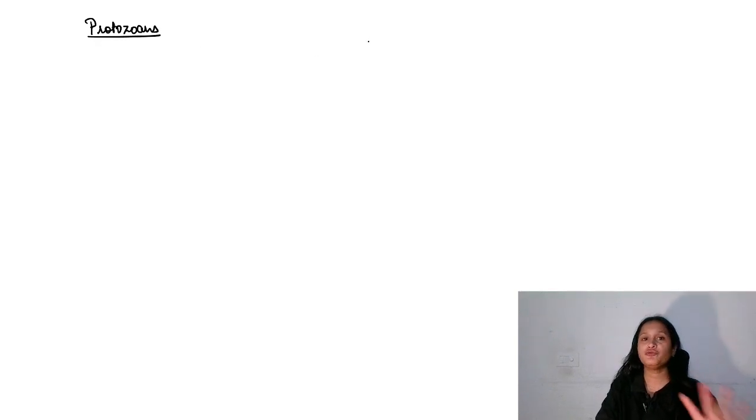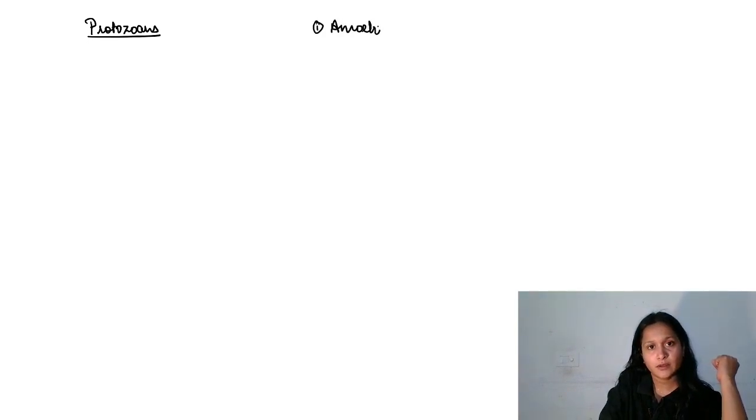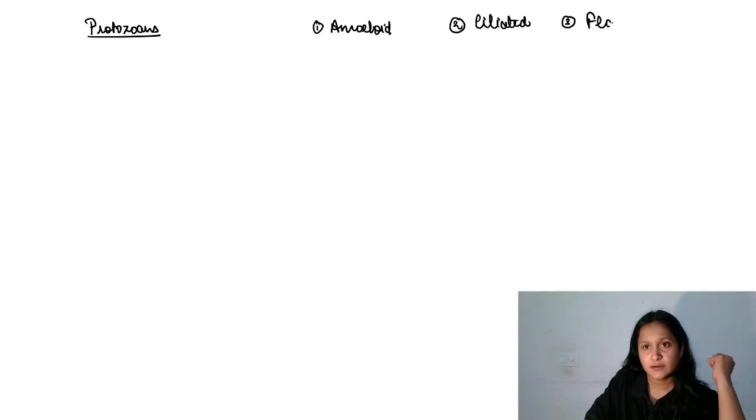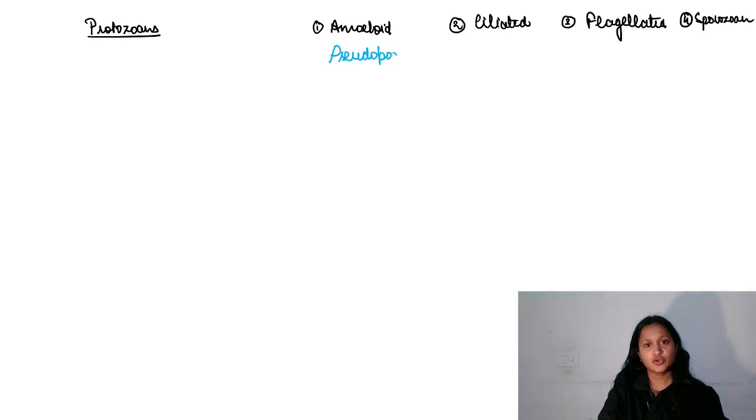Protozoans are divided into 4 further groups on the basis of the locomotory structure. Number 1, amoeboid. Number 2, ciliated. Number 3, flagellated. And number 4, sporozoa. So in amoeboid, which is the locomotory structure? Pseudopodia. Isn't it? Pseudopodia.